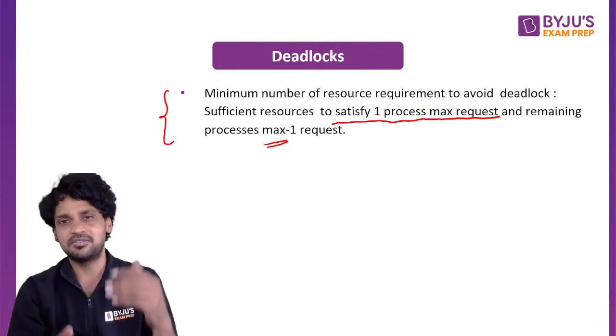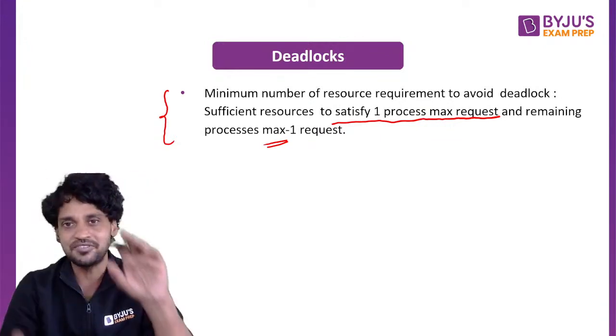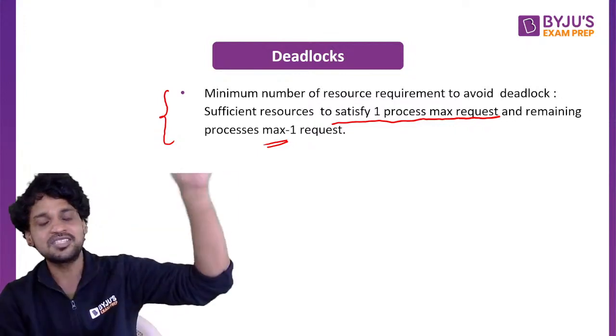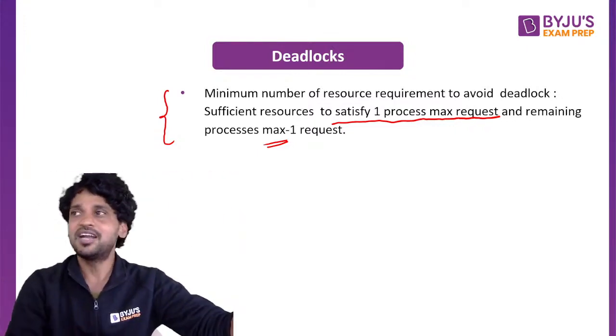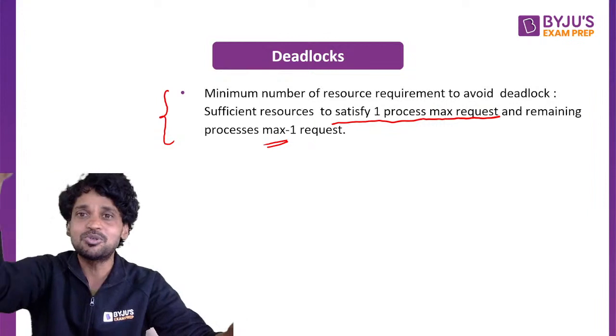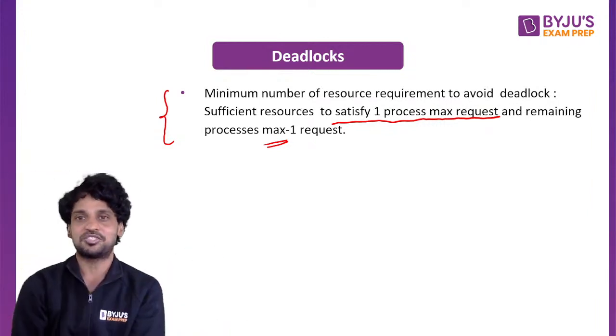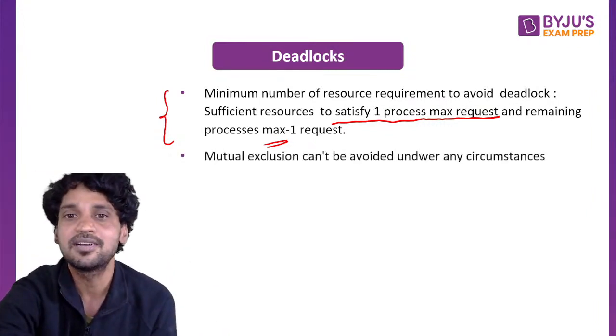When it comes to the number of resources, the system should have sufficient resources to give all the resources required by at least one process, and the remaining processes should be satisfied with their resource requirement minus one resource. This is how we avoid deadlock.